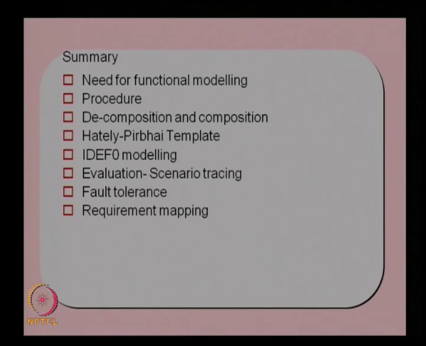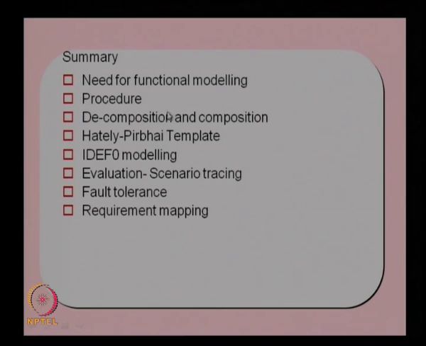So, to summarize whatever we discussed in the last 3 lectures, we started with the need for functional modeling. We mentioned in the previous lectures how we identify the requirements, and once we identify the requirements, the next logical step is to convert these requirements into a functional structure, that is, to identify the required functions which will satisfy these requirements. That is where we started functional modeling, to make sure that we can satisfy the requirements through some functions.